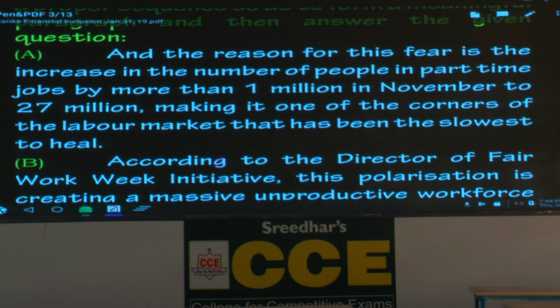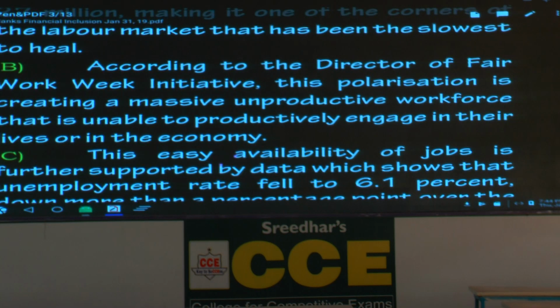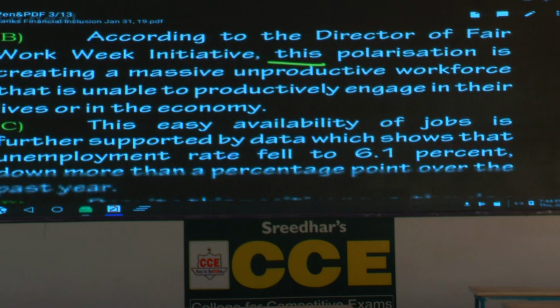Now respond, can A be the first sentence? Why? Please underline and. Can B be the first sentence? Why? Underline this polarization. This polarization cannot be the first sentence. Demonstrative adjective. C cannot be. What is the reason? The first word itself is a demonstrative adjective.